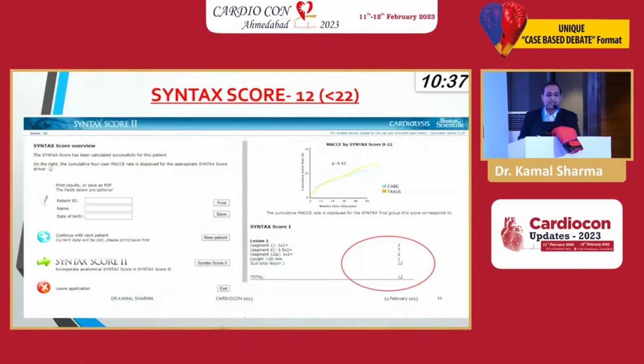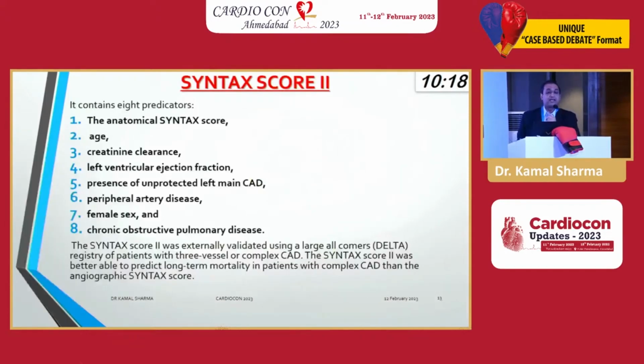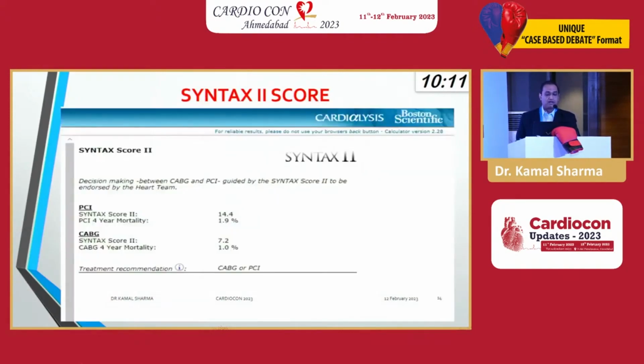What is the situation in low syntax score? Syntax score is simple to calculate. Just put in the values. Like in this patient, what is the syntax score? 12. A syntax score of 12. You want to do a CABG? Why? Look at the data with Taxus over 60 months. You showed 80 months and scared us that the patient will die. Look at that. There's no difference. No difference. Even the clinical syntax score, which includes creatinine, LV function, peripheral disease, gender, all included, even then SYNTAX 2 would tell you that you need either a CABG or a PCI.